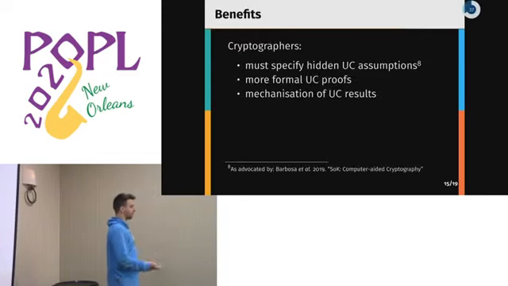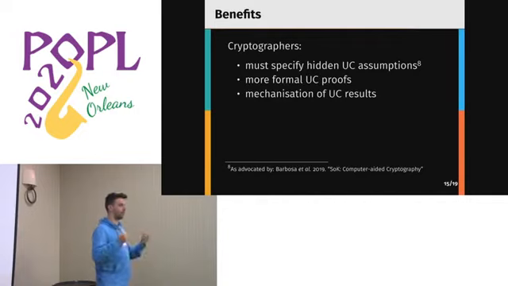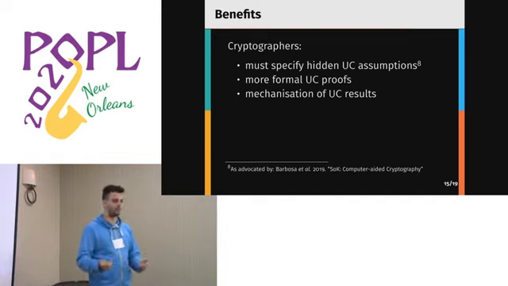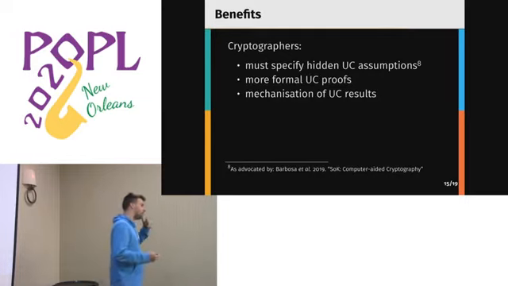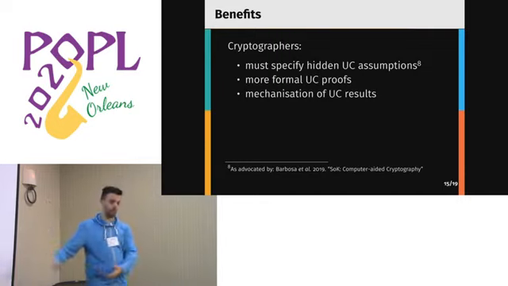Specifically, the benefit that we foresee once we concretize this analogy is that if cryptographers start to take the secure compilation approach to proving UC, they have to specify protocols and ideal functionalities as programs, so with formal semantics, which in turn means that things cannot be hidden away in natural language or pseudocode, but need to be made explicit. All these little hidden assumptions that hide here and there in protocols. They can gain access to more formal UC proofs, and one of the points that we made for doing that work is that